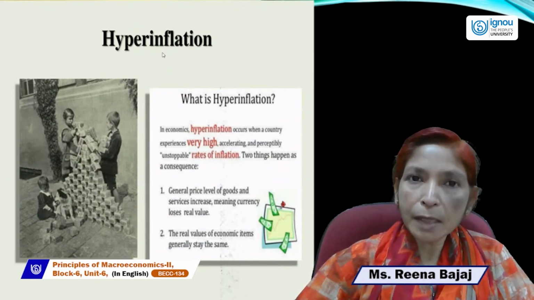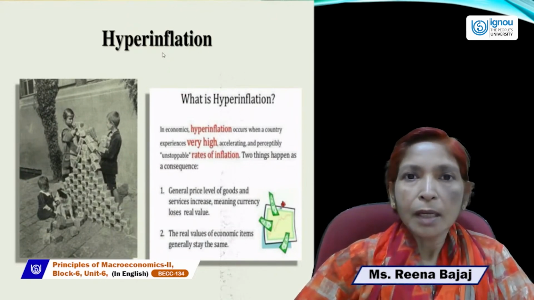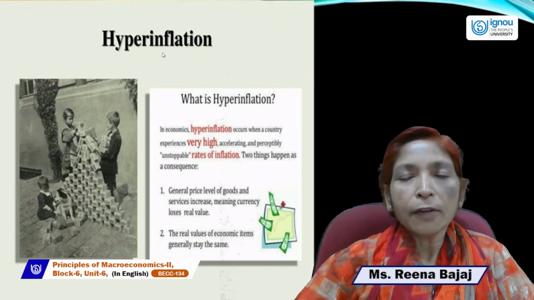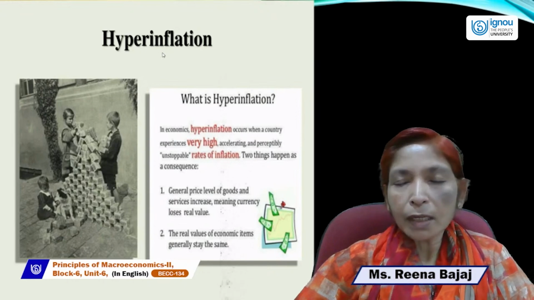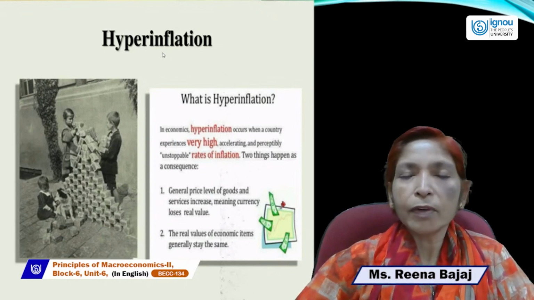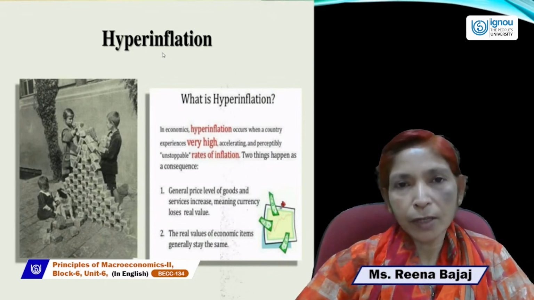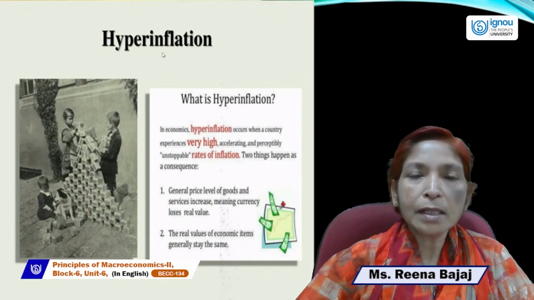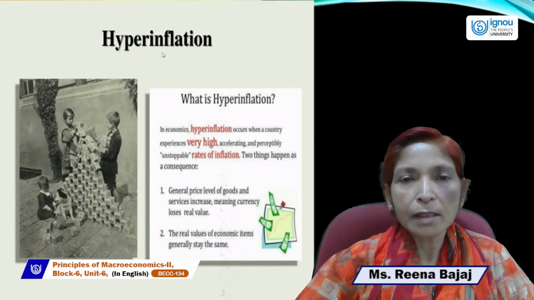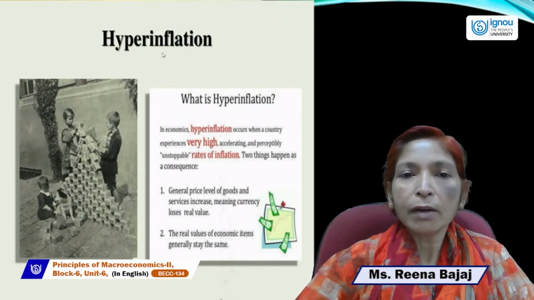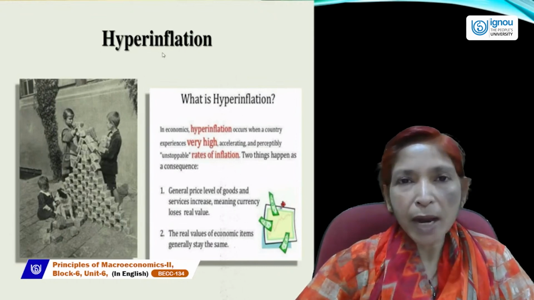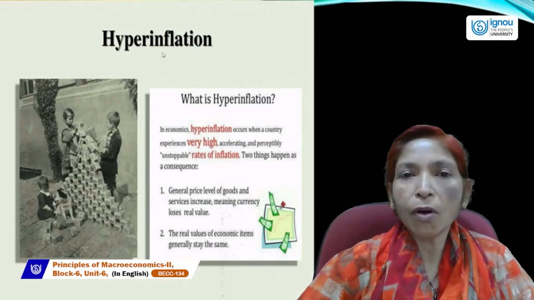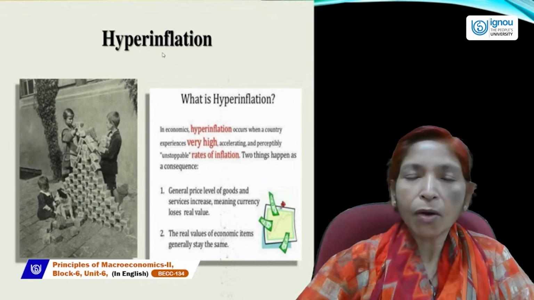Inflation has so many types. You have studied about this. The different types of inflation are creeping inflation, walking inflation, running inflation, and hyperinflation. These are known by the inflation rate. We can describe all these types with the help of the inflation rate. Among them, hyperinflation is a very bad and very dangerous situation for all countries.